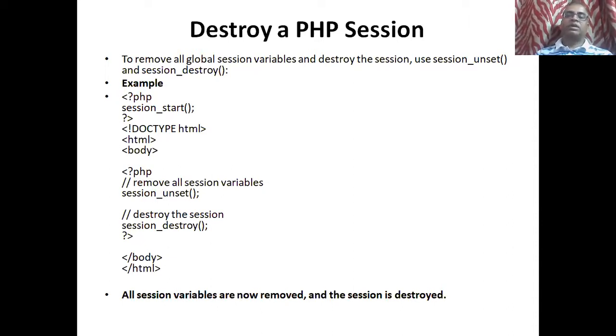Once my task is complete for the particular website, I am going to unset or destroy the session. When we use unset, it removes all the session variables. When I destroy, it destroys the session. So these are the two methods we can use. To remove all global session variables and destroy the session, use session_unset and session_destroy. These are the two functions. How to start: <?php session_start(). Now the session has been started.